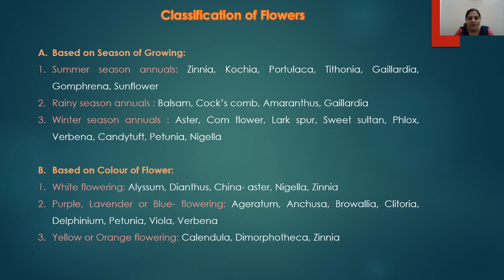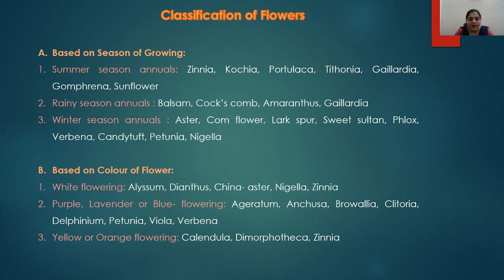And in winter season, aster, cornflower, larkspur, sweet sultan, phlox, verbena, candytuft, petunia, nigella, etc. are the species which are grown.